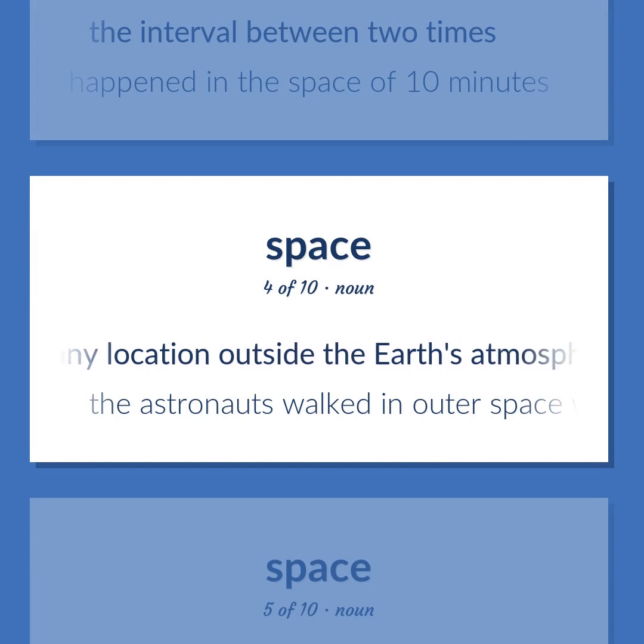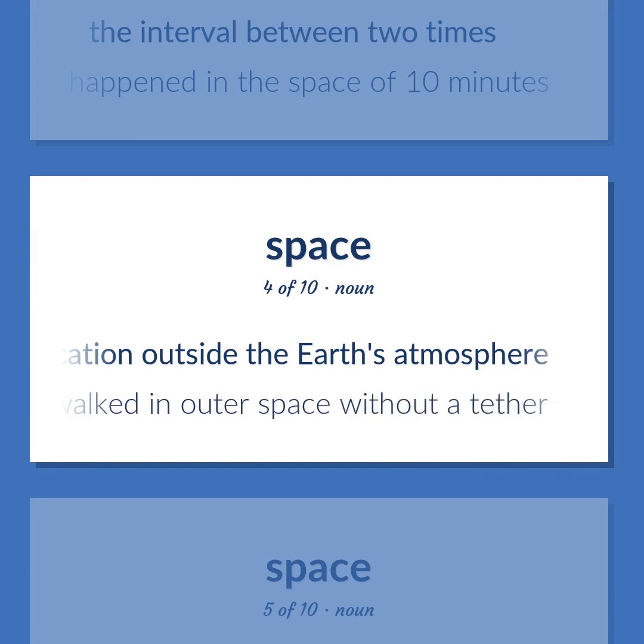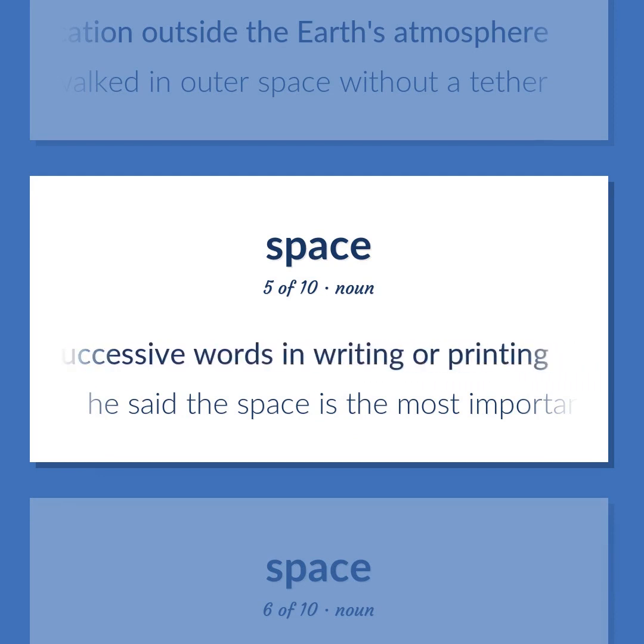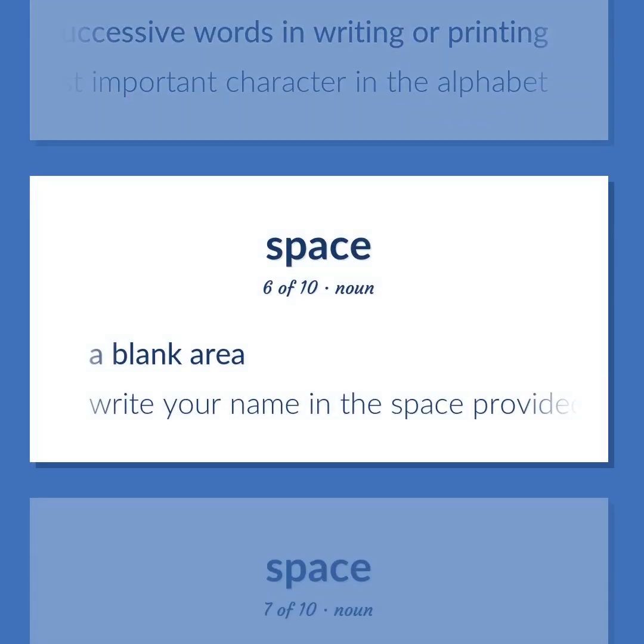Any location outside the Earth's atmosphere. The astronauts walked in outer space without a tether. A blank character used to separate successive words in writing or printing. He said the space is the most important character in the alphabet. A blank area. Write your name in the space provided.